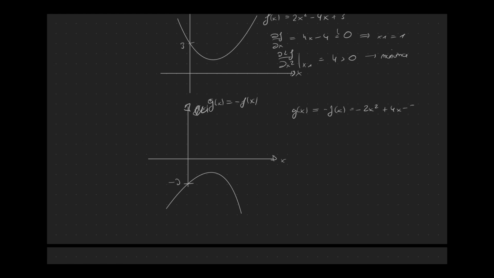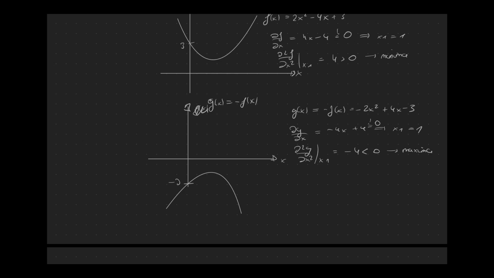So let's calculate again the first derivative and set it equal to 0. What do we get as a solution? 1 again. What's the second derivative, inserted with x = 1? Minus 4. This is smaller than 0, so we have indeed a maximum.